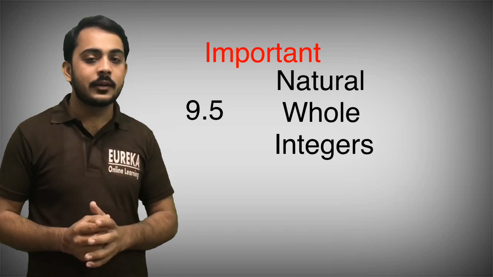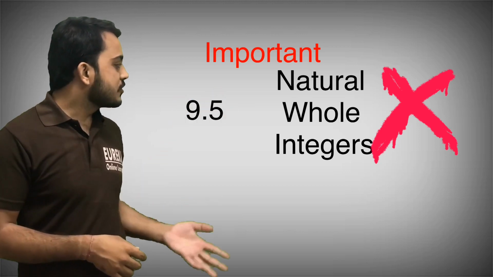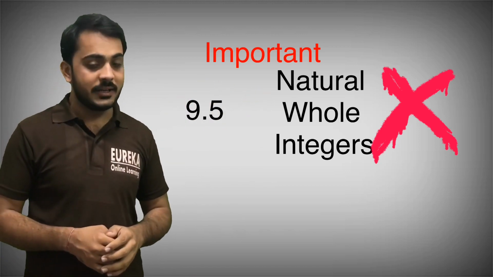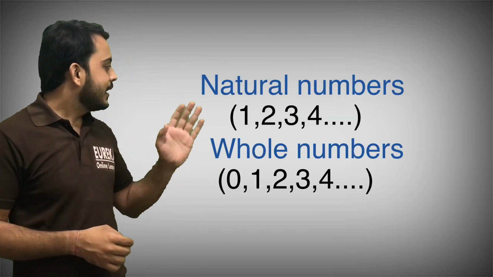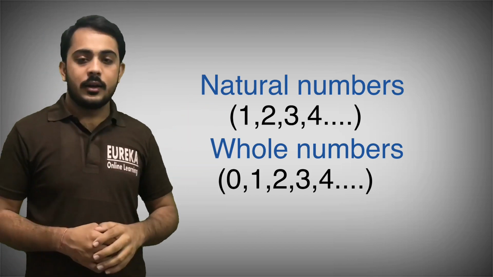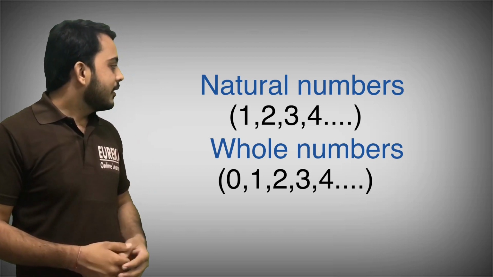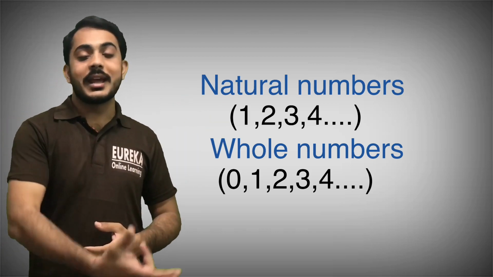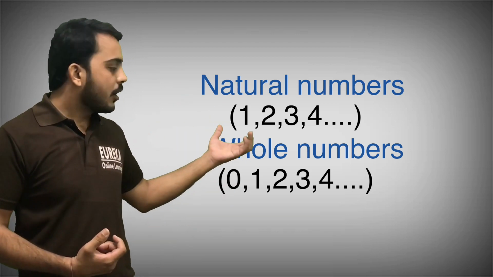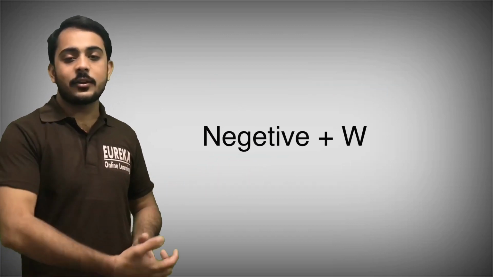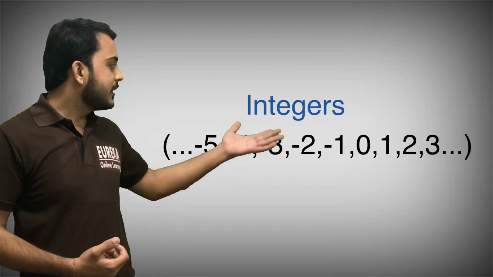That's why we will not include this type of number in natural numbers, whole numbers, and also integers. Natural numbers start from 1 and whole numbers start from 0. If we include negative numbers in the whole numbers, then it will be the integers.